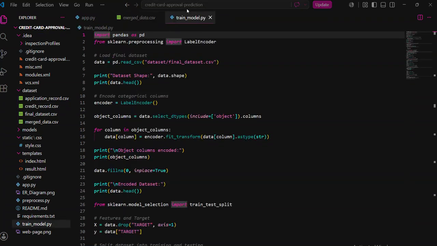We then trained multiple machine learning models to compare their performance. The models that we used are logistic regression, decision tree, random forest, and many others. After training, I compared their prediction accuracy. Finally, I saved the trained model using joblib and integrated it with the Flask application.